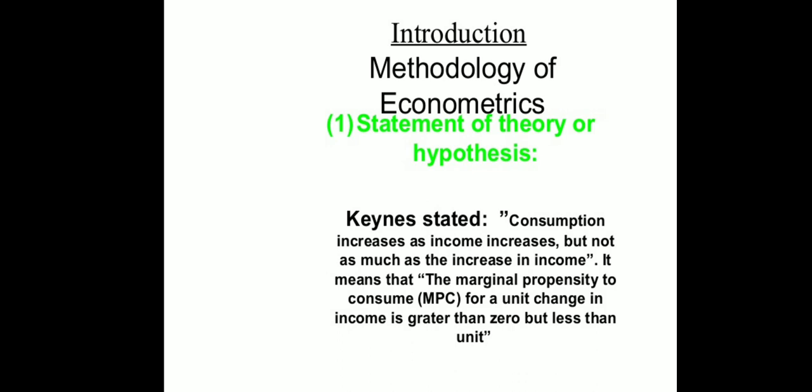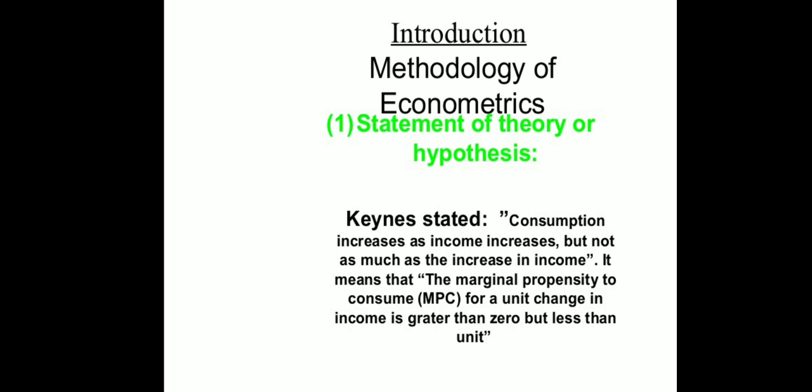So first is statement of theory or hypothesis. As the name itself says, the economic relationship between two variables, that is qualitative, we have to state this. That is the statement, that is nothing but hypothesis. Whatever is desired to derive, or to estimate or predict the future values, we have to make a statement, that is called hypothesis.